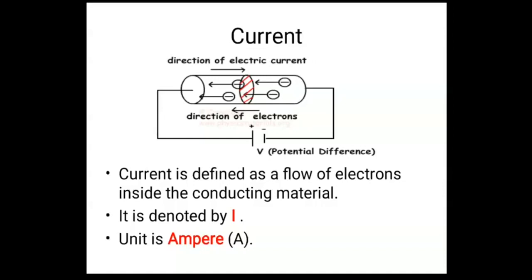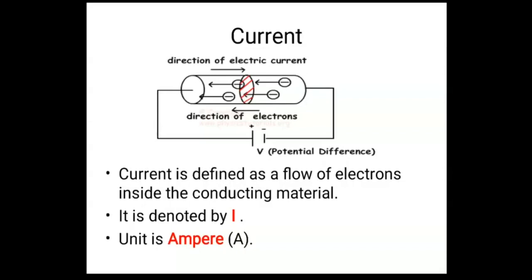So suppose there is one conductor, one wire, and that wire is connected to the battery. There are two terminals of the battery, one positive and one negative. Before connecting it to the battery, the electrons in the wire flow in random directions. What is the charge of the electron? The charge of the electron is negative.